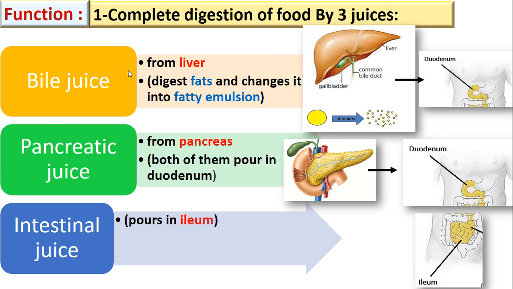Bile juice is created by the liver and poured in the duodenum. The pancreatic juice is secreted by the pancreas and poured in the duodenum. The intestinal juice is poured in the ileum. Super.